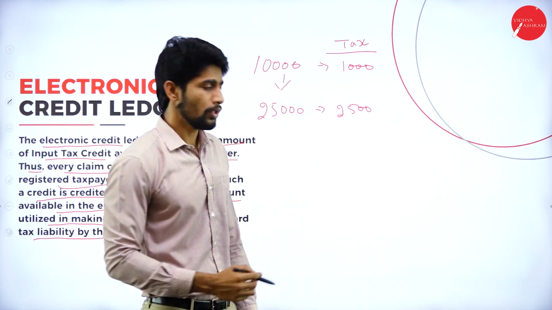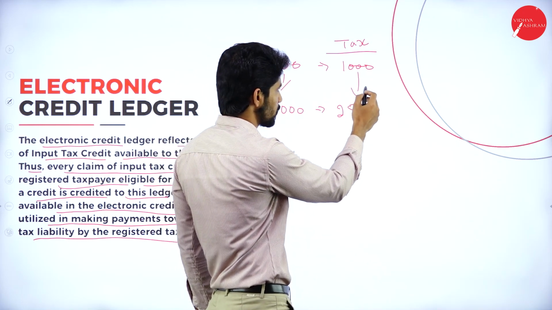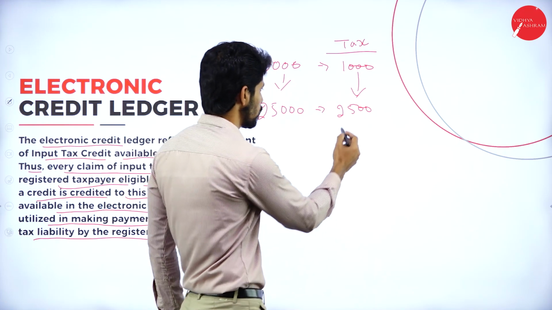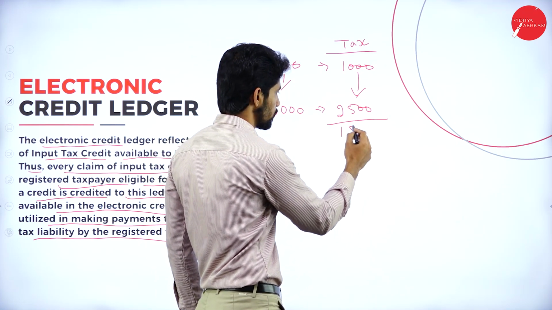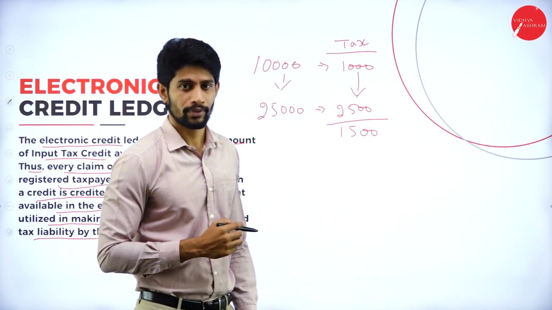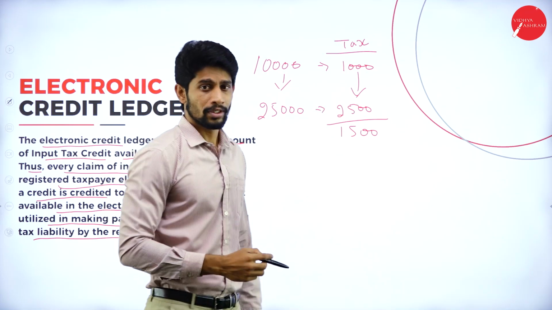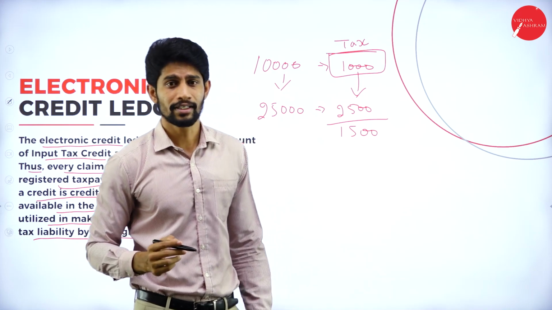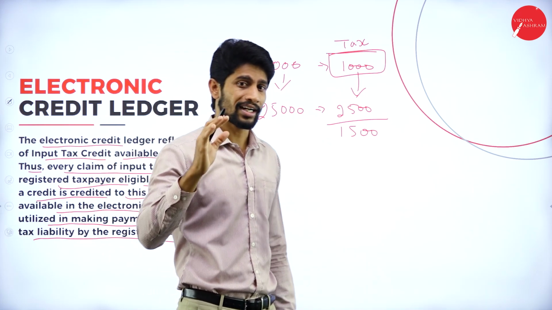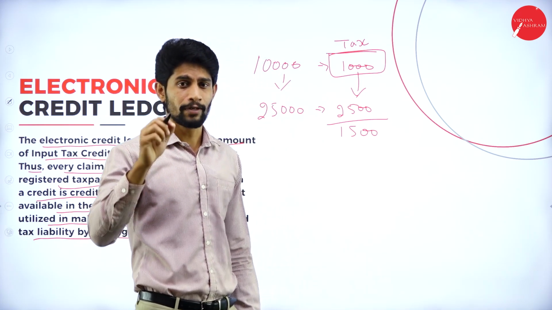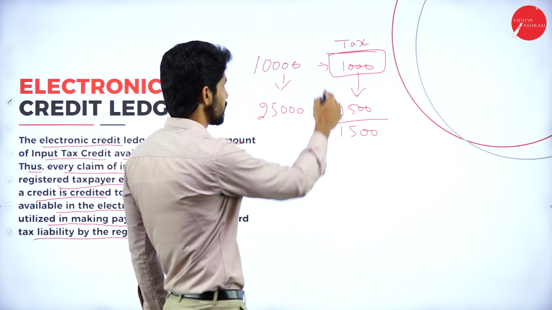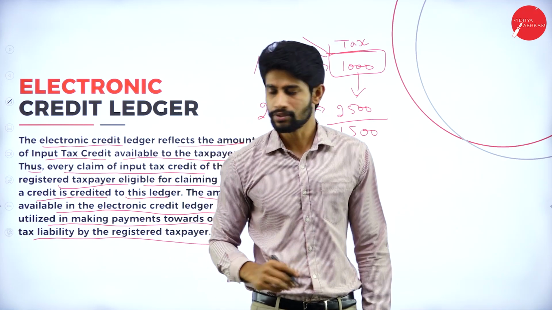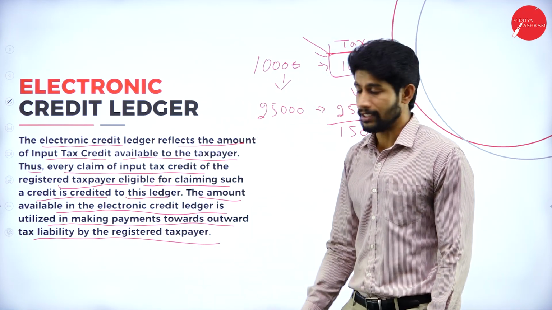So what you will do, you are going to set off this 1,000 which is already paid at the time of purchasing the input, and you are going to pay the remaining amount of rupees 1,500. Okay, you are going to set off this 1,000. So this 1,000 will be reflected in your electronic credit ledger. So that is called electronic credit ledger. So whatever the input tax you have paid, that will be reflected in electronic credit ledger. So this is all about electronic credit ledger.